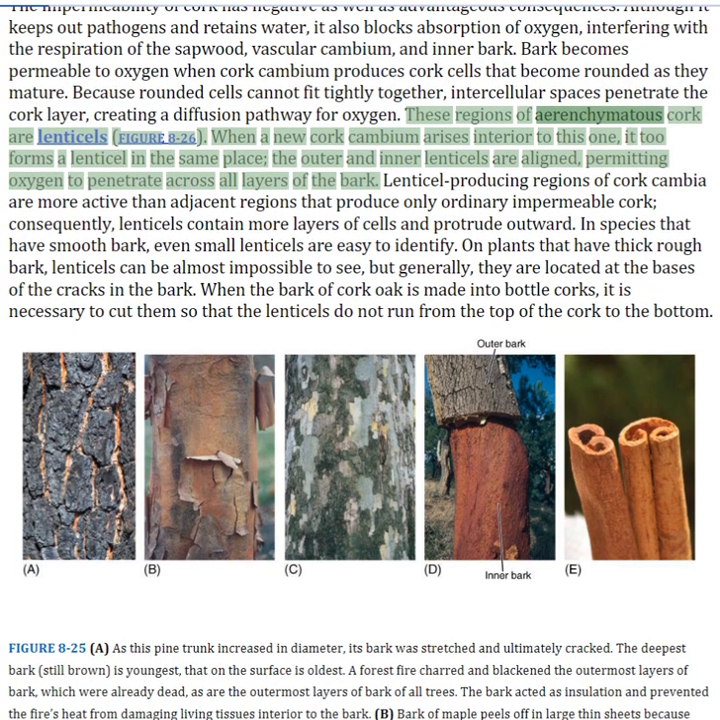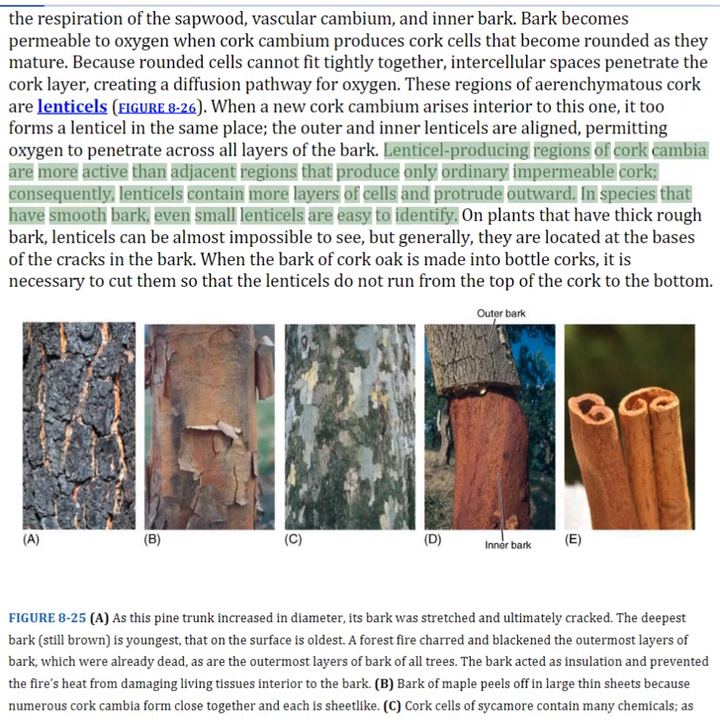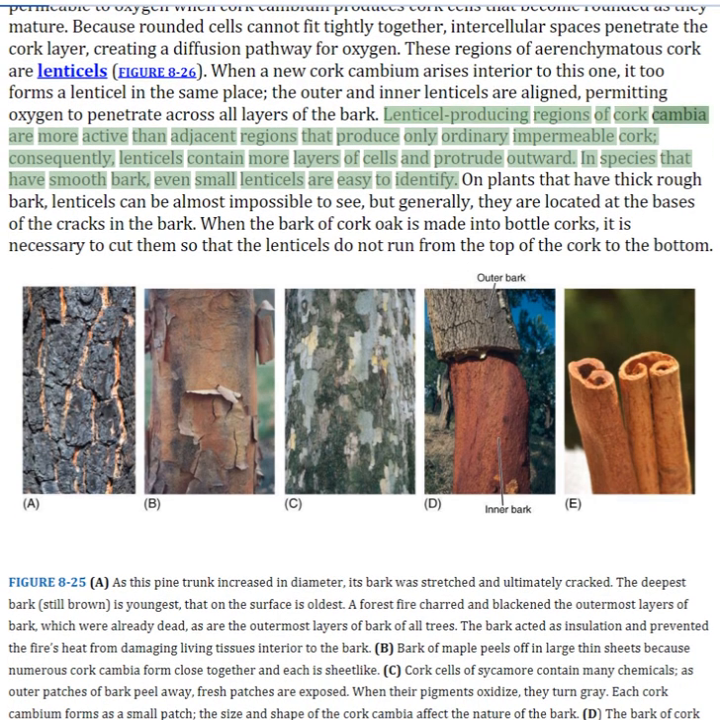These regions of aerenchymatous cork are lenticels. When a new cork cambium arises interior to this one, it too forms a lenticel in the same place. The outer and inner lenticels are aligned, permitting oxygen to penetrate across all layers of the bark. Lenticel-producing regions of cork cambia are more active than adjacent regions that produce only ordinary impermeable cork. Consequently, lenticels contain more layers of cells and protrude outward.